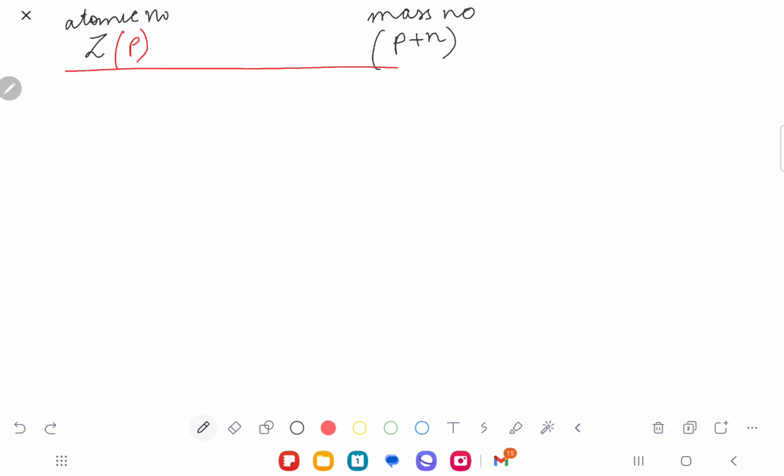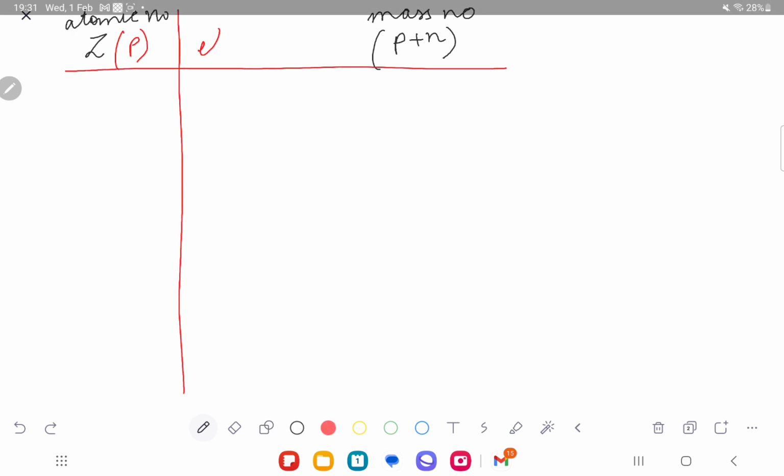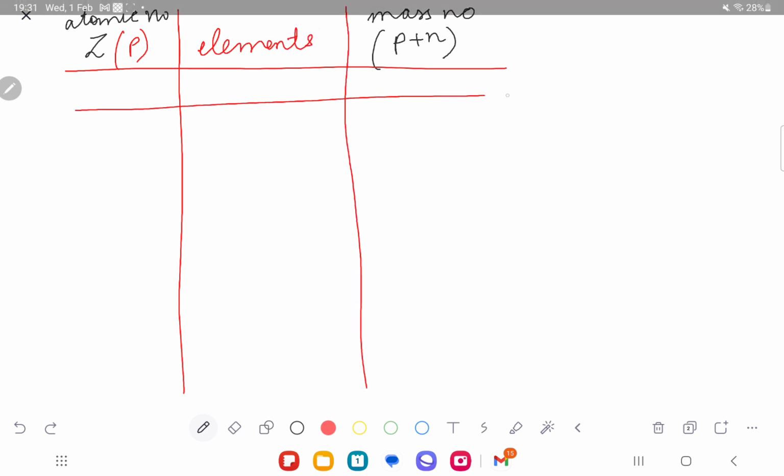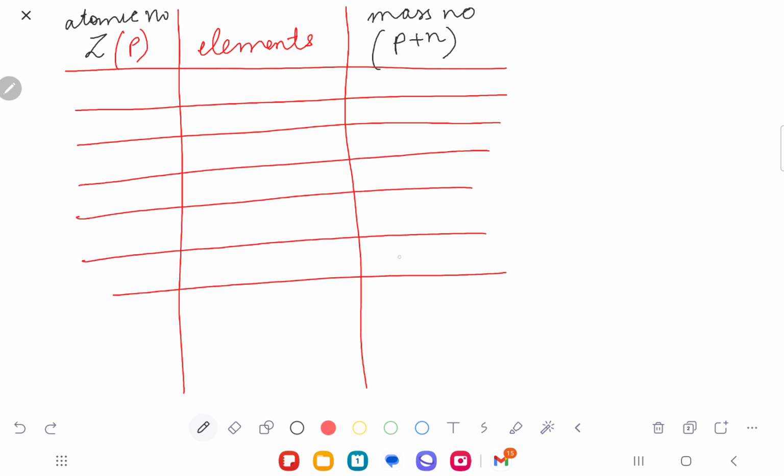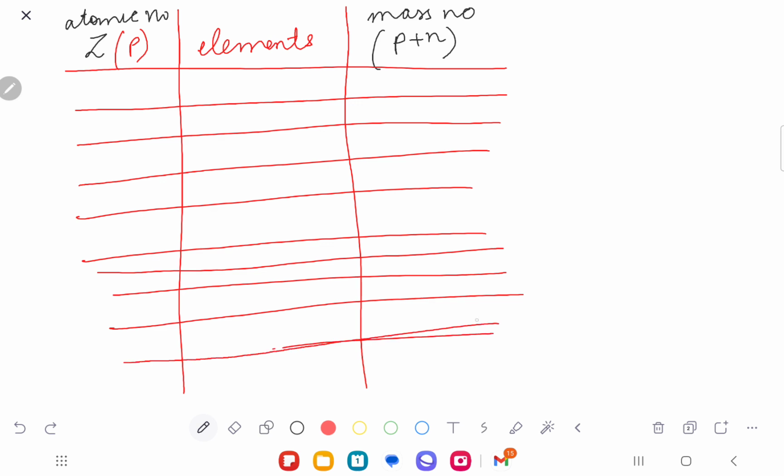So every element, if I am talking about the elements, let me write on this table. What do we have? We have atomic number one, two, three, four, five, six, seven, eight, nine, 10.